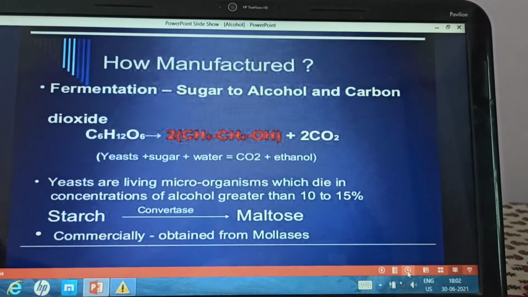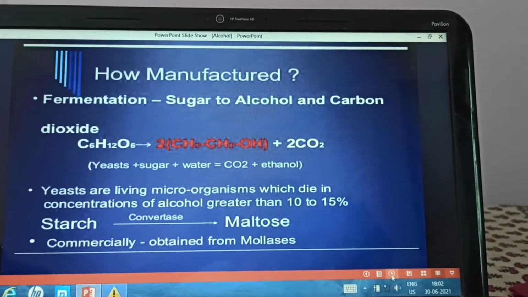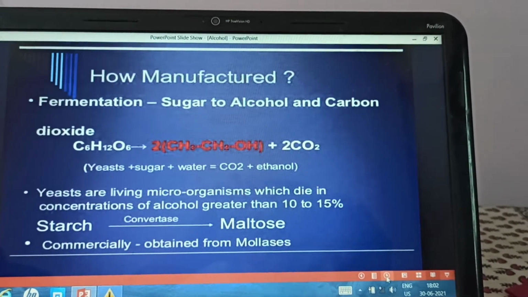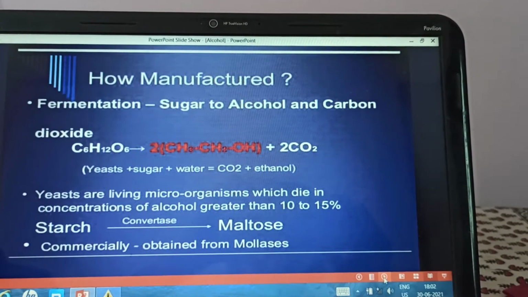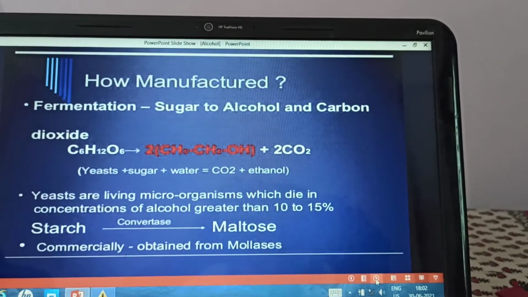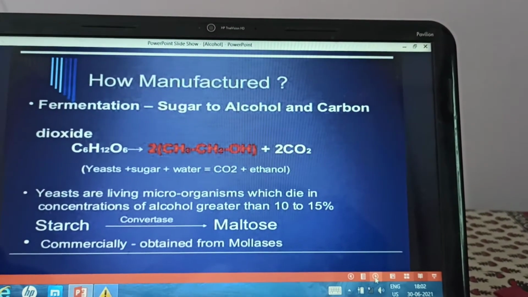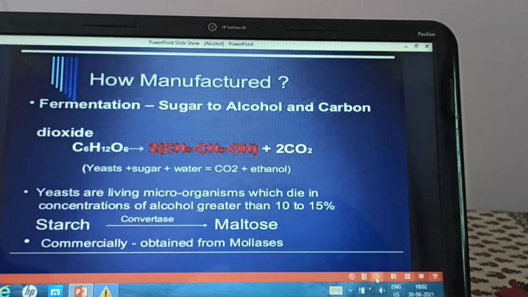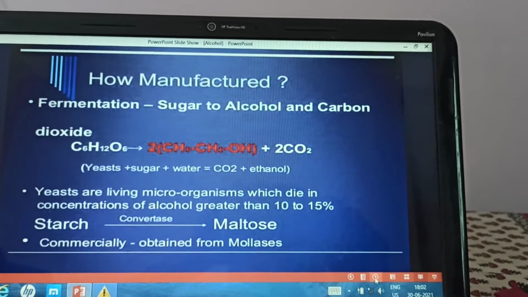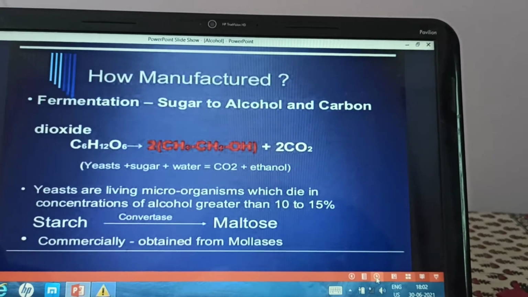Now how is it manufactured? It is manufactured by fermentation of sugar. Sugar gets fermented by the yeast to alcohol and carbon dioxide. Yeast are living microorganisms and they die at concentration of alcohol greater than 10%. It is also obtained from starch, which is converted to maltose. It is commercially obtained from the molasses.